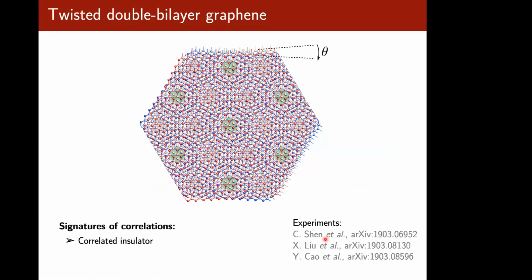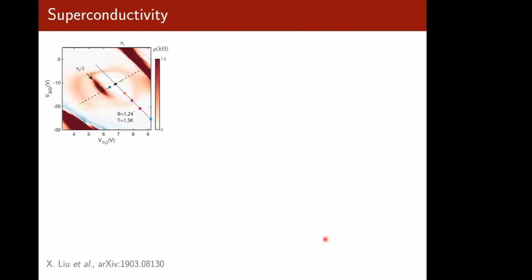And in particular, the gap of this correlated insulating phase was seen to increase with an applied magnetic field, which indicates ferromagnetic order. Now, although this correlated insulator is interesting, we will not be talking about it today. What the focus of this talk would be is the superconducting state. So on doping electrons away from the half-filled insulator, superconductivity emerges.